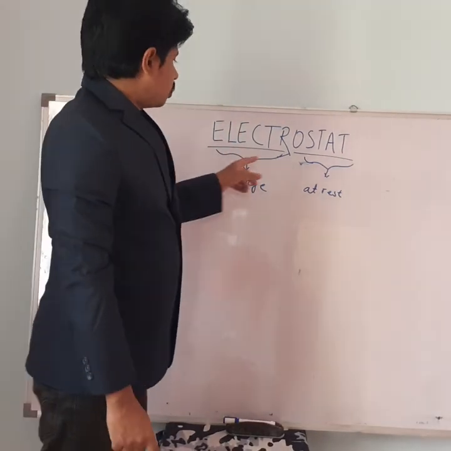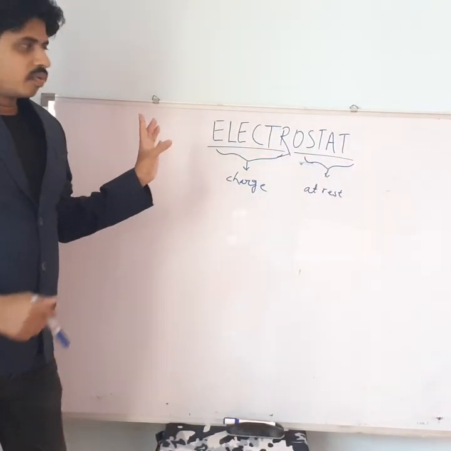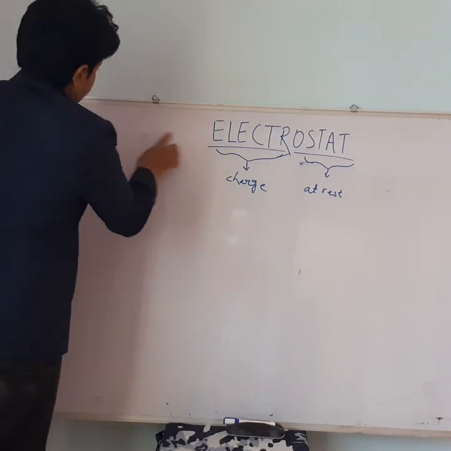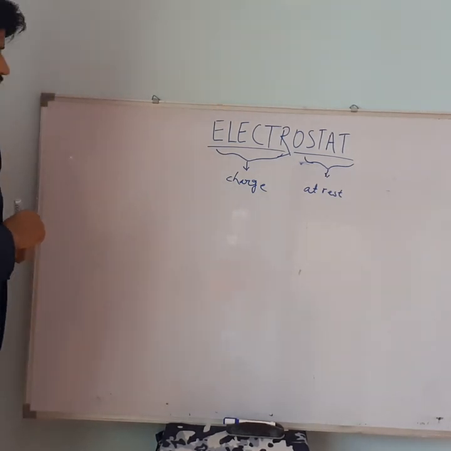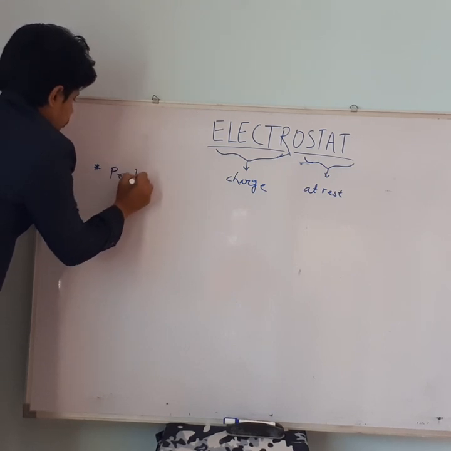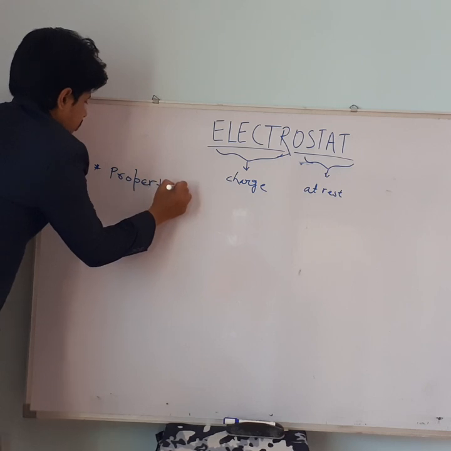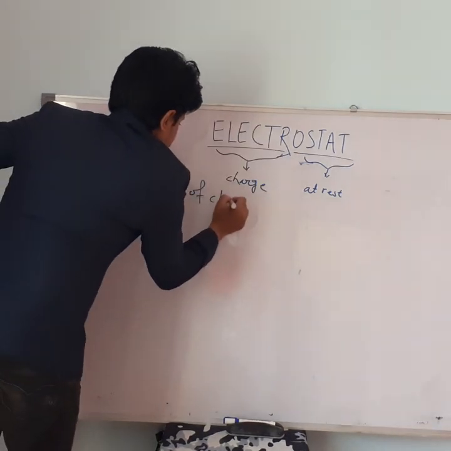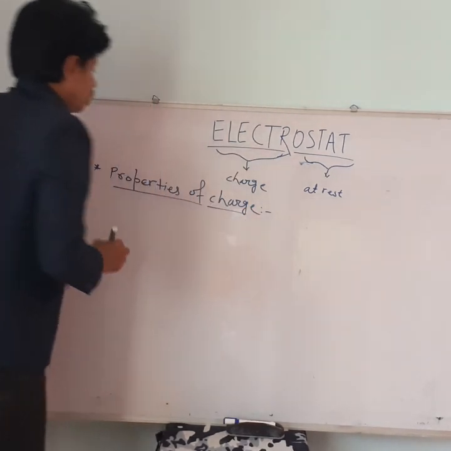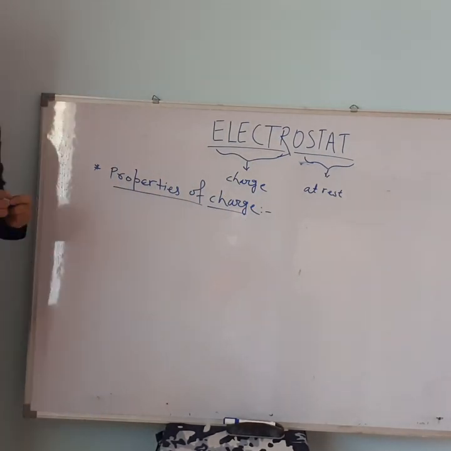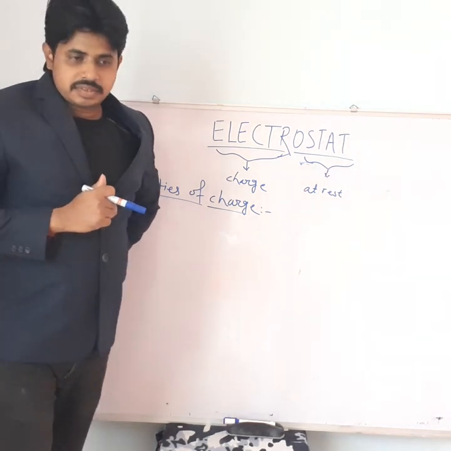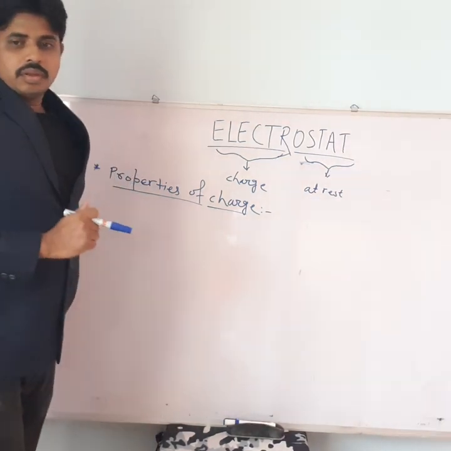First of all, we will see the charge. What are the basic properties of charge? So first of all we will do the properties of charge. Charges have a few properties which characterize them.